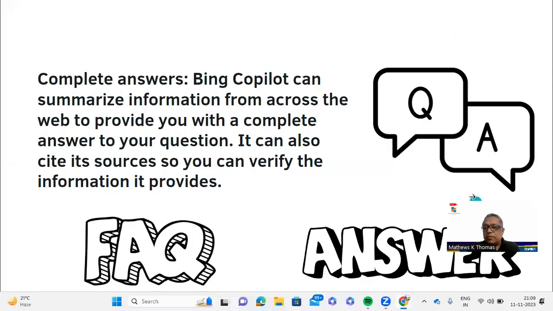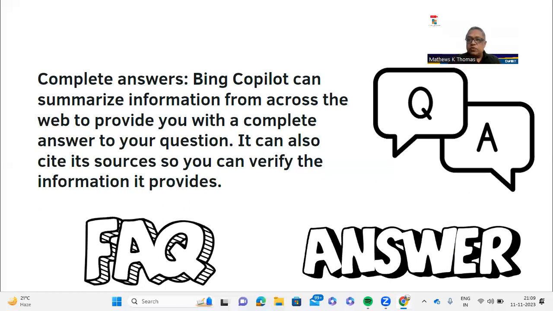So Bing has this capacity to complete your answers. If you have some information about something and you want help in completion of those answers, then it's going to help you. And another very important thing I found in this is that whenever it is giving us some information, it is also giving us the source from which it is getting that information so that we can verify that for the authenticity and so on.